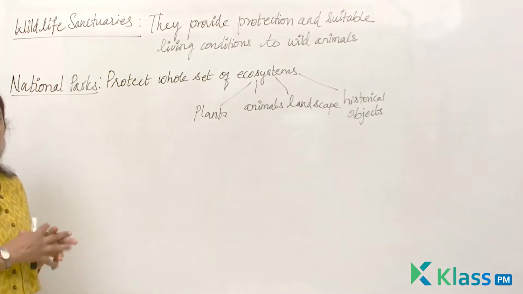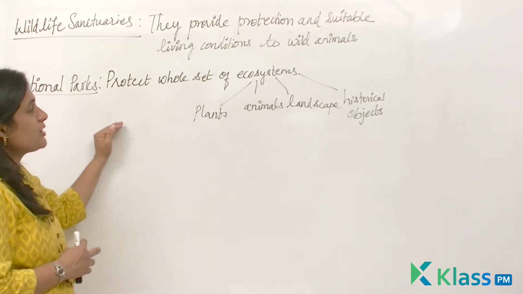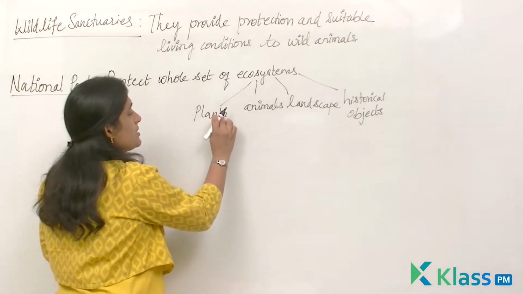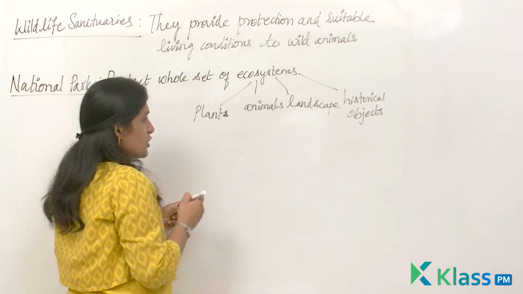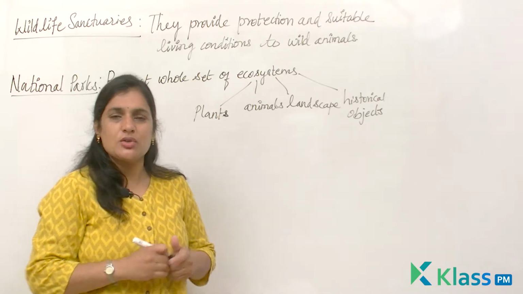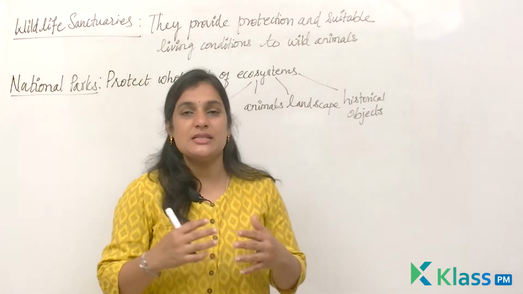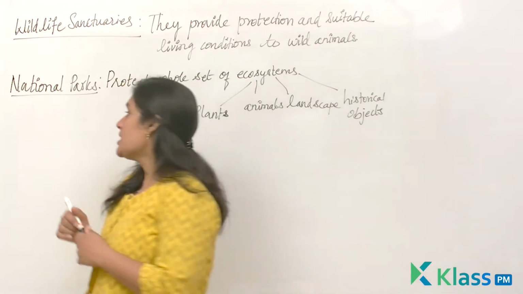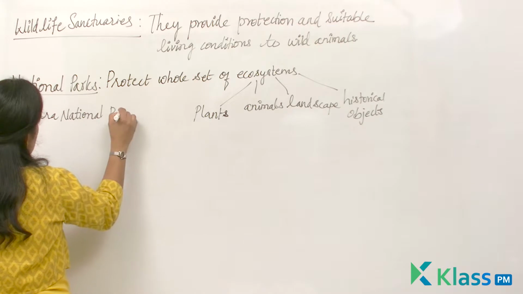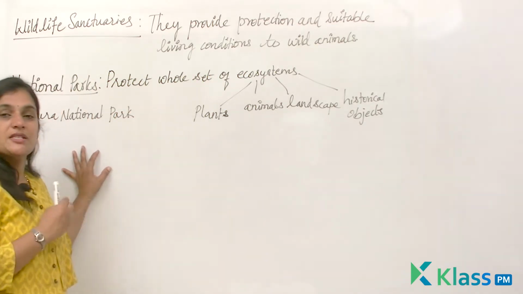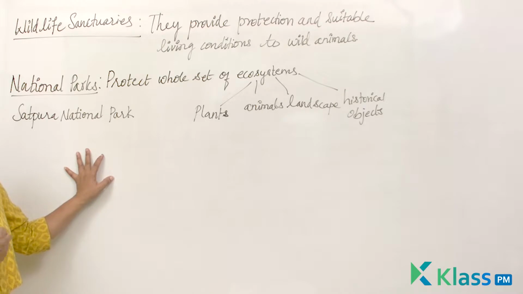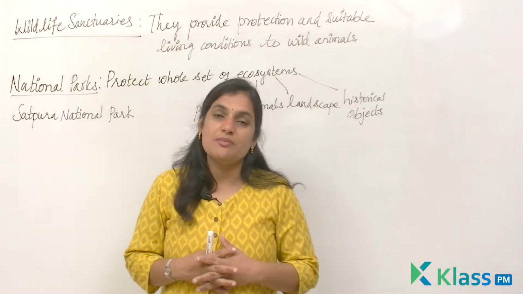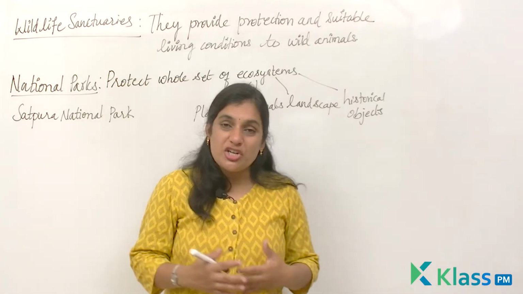So as we talk about national parks, these are the places which protect a whole set of ecosystems, right? When you talk about an ecosystem, this ecosystem consists of plants and animals, landscapes and historical objects. So these national parks are well known to protect these sets of ecosystems which have different aspects in them. Like when you take the example of Satpura National Park. This was the first recorded national park, Satpura National Park. The Satpura National Park is the first reserve national park of India, and the finest teak wood is found in this place. And you see that this Satpura National Park has rock shelters in it.